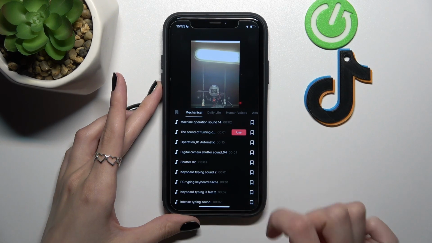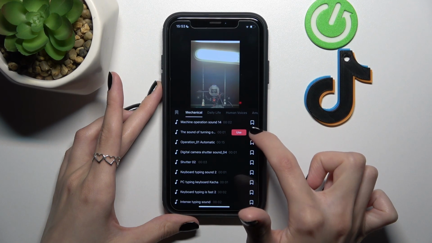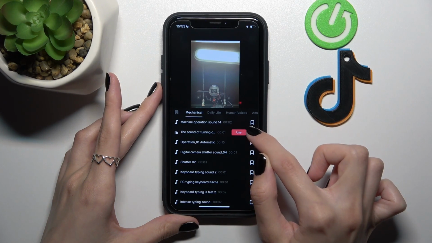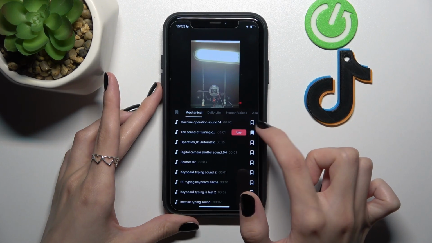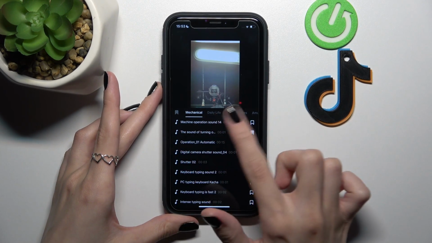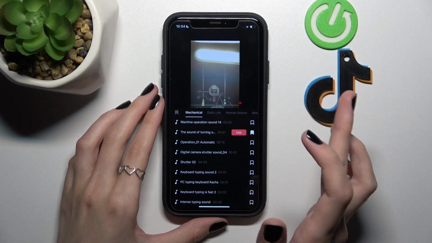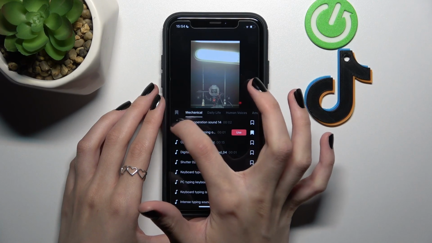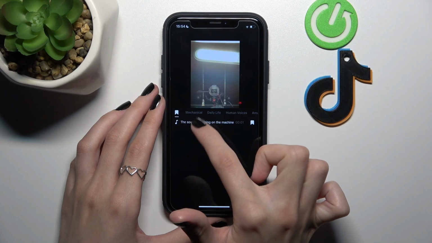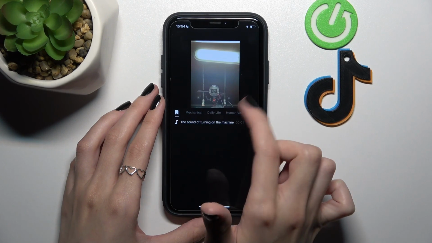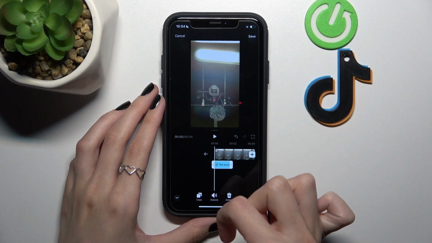Let's tap on the use, and also don't forget that you can save the effects you like the most after clicking on this icon opposite it. Sorry, I need to do it. Yes. In this way, this sound was added to the favorites, and after, when you create a new TikTok and you want to use your favorite sound, you just need to click on this favorite option, which is the first on the line, and you will find the sound you have saved before. Let's click on it and tap on the use to add it to our TikTok.